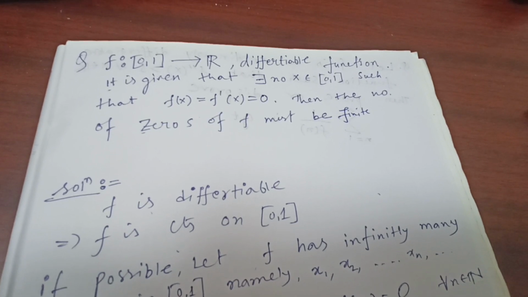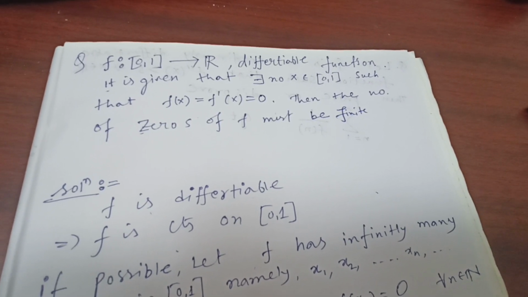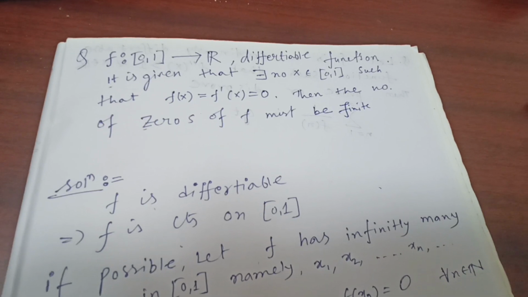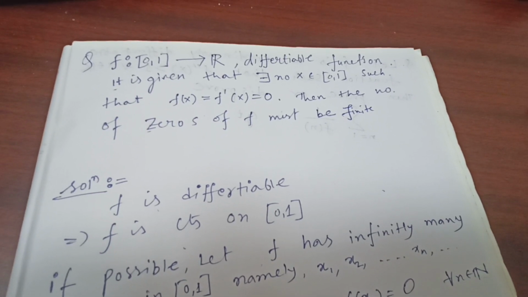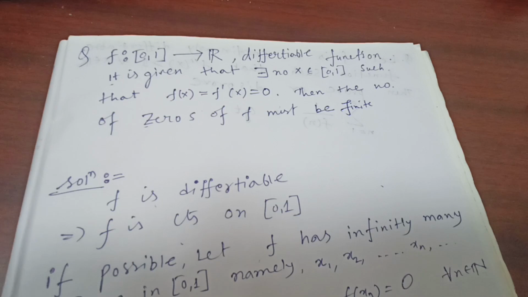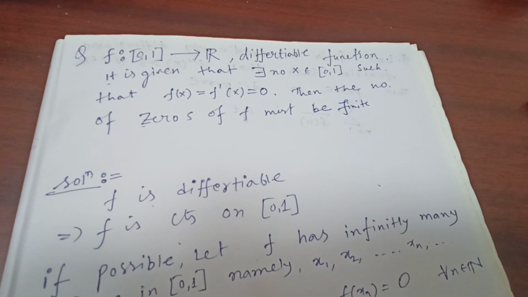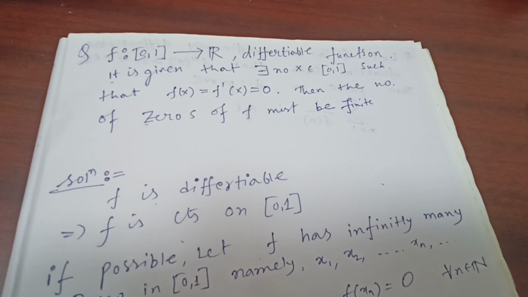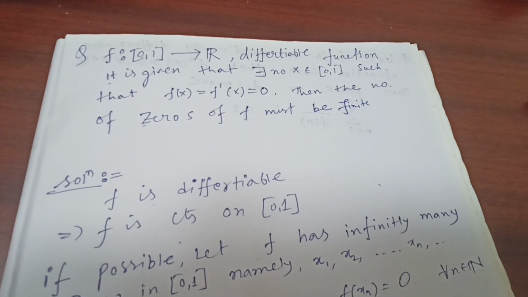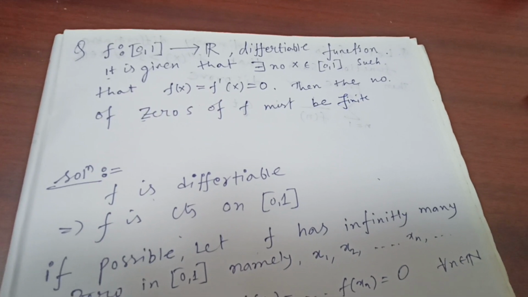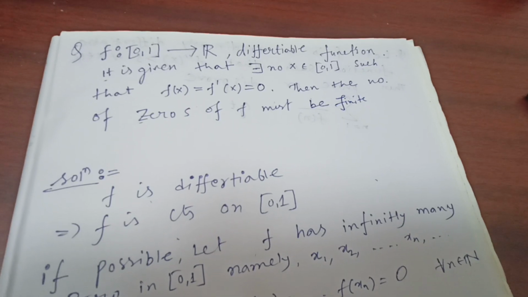Hello, so here is a nice question on real analysis. The question is, let's say f is a function from the closed interval [0, 1] to R, which is differentiable, and it is given that there doesn't exist any x belonging to the closed interval [0, 1] such that f(x) = f'(x) = 0.